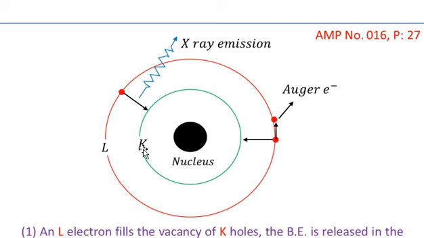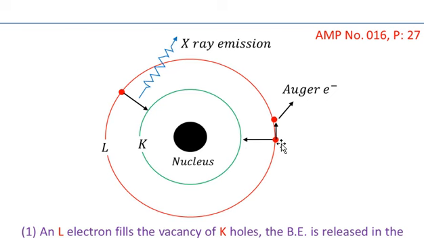When a K electron in an atom of the anode is removed by the bombardment of an outer electron, a vacancy is created in the K shell, or we can say that a hole is created in the K shell. Here you can see on the right that an electron shown as a red dot is moving towards the K shell.